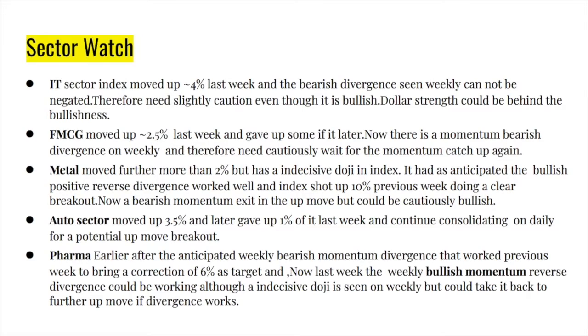And the metal index has moved a further 2%, right? But what do you see? There is a long-legged candle that you can see. So it's indecisiveness, right? We had anticipated last week that there is a positive reverse divergence which is bullish, and that worked well, and that 10% move also happened. Now this 2% is additional to that, right? Now we can see that there is a bearish momentum, so we have to be cautiously bullish only. So metal, FMCG, IT have got bearish divergence. You have to be a little cautious, but they all have moved in the bullish zones.